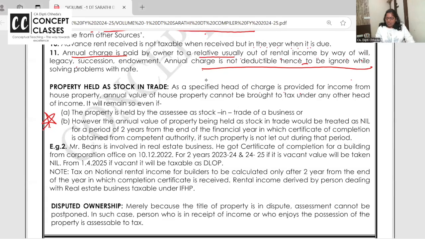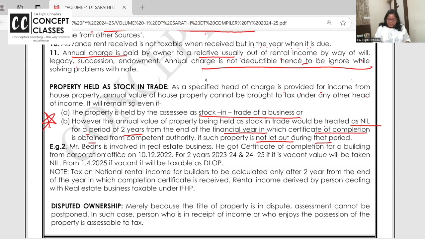Here they go. A specified head of charge is provided, house property. So if the property is taxed as stock in trade, however the annual value of the property would be treated as nil for a period of 2 years from the end of the financial year in which the certificate of completion is obtained, if such property is not let out during that period.